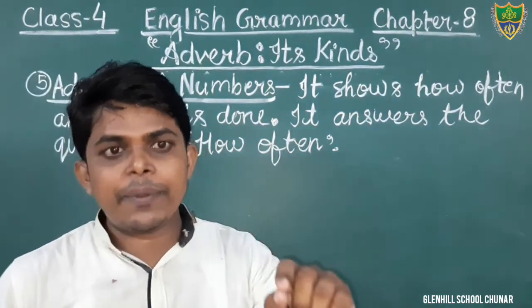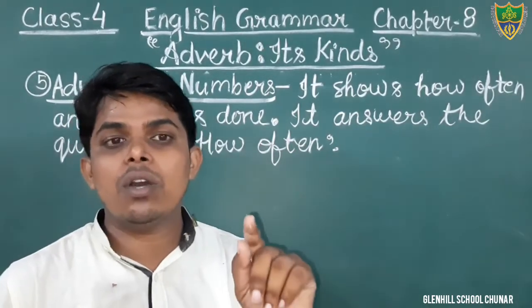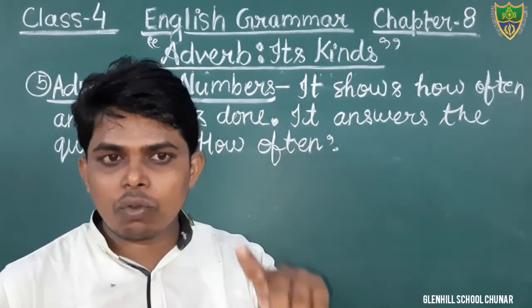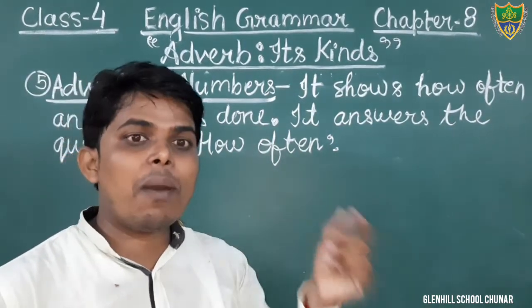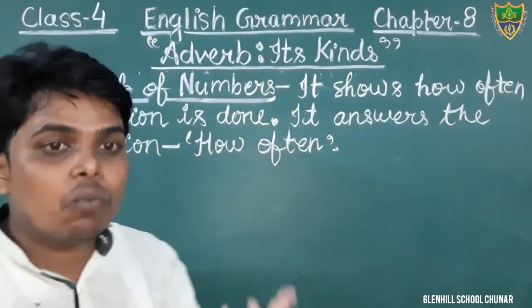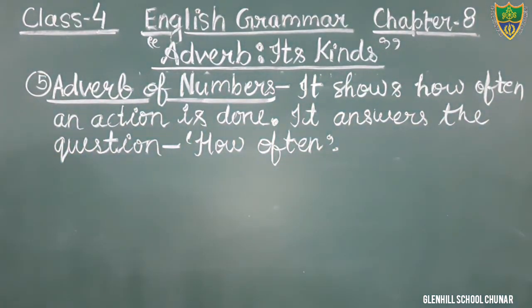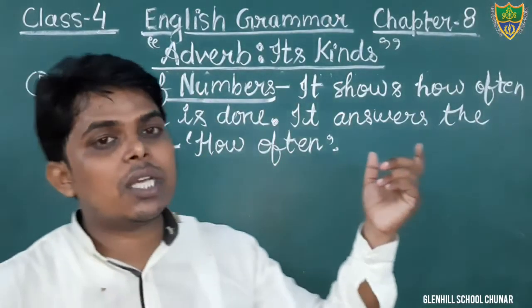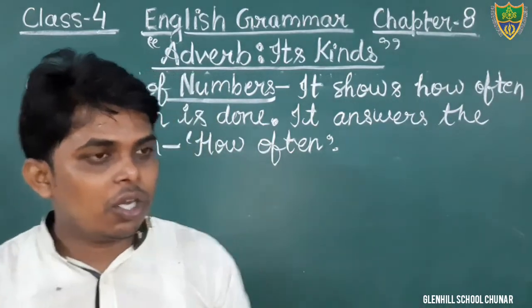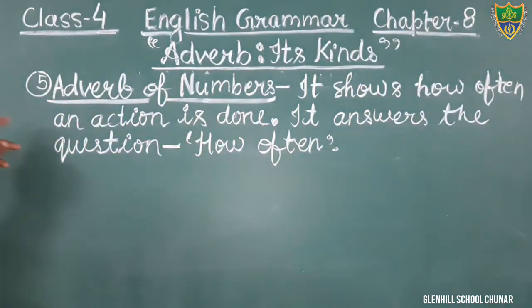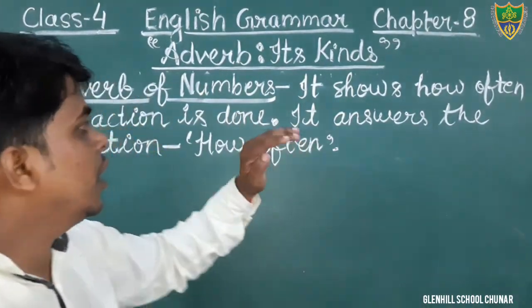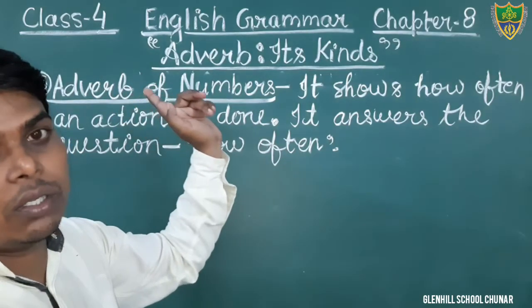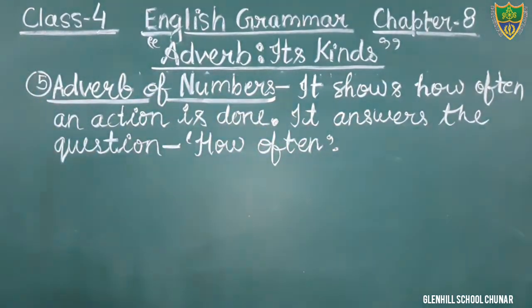Yes, students, adverb of time gives the answer of the question when. Adverb of place gives the answer of the question where. Adverb of manner gives the answer of the question how. Adverb of degree gives the answer of the question in what extent or how much. And adverb of number gives the answer of the question how often. कोई भी काम कितनी बार की जा रही है, it tells the what? Adverb of number.